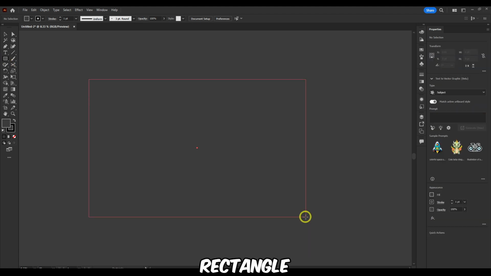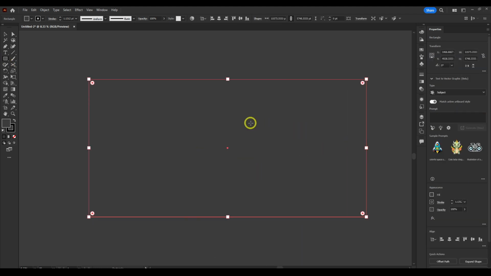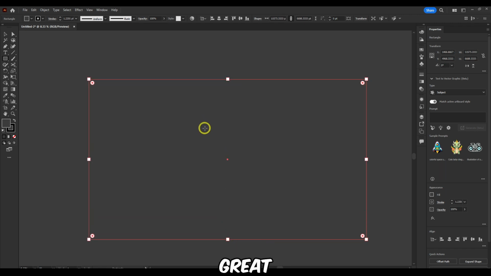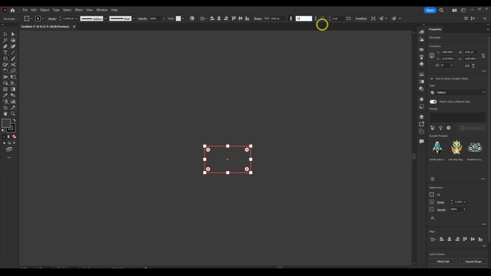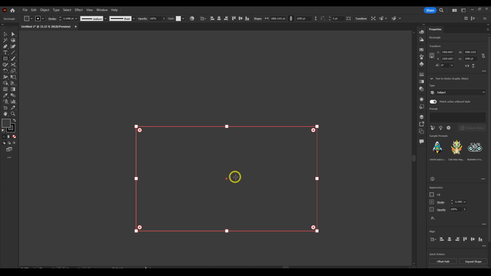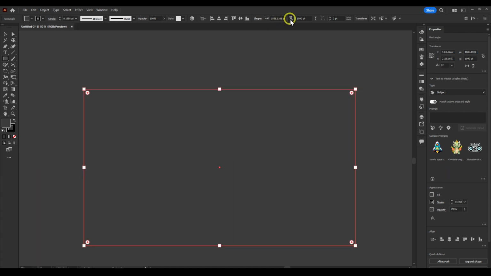You grab a rectangle, and here you would like to create some guides, and this method is very great. Here you can add the exact size. Also, you can disable this.